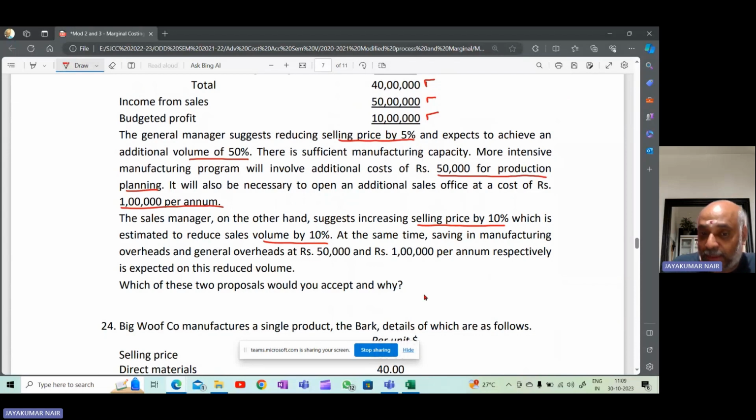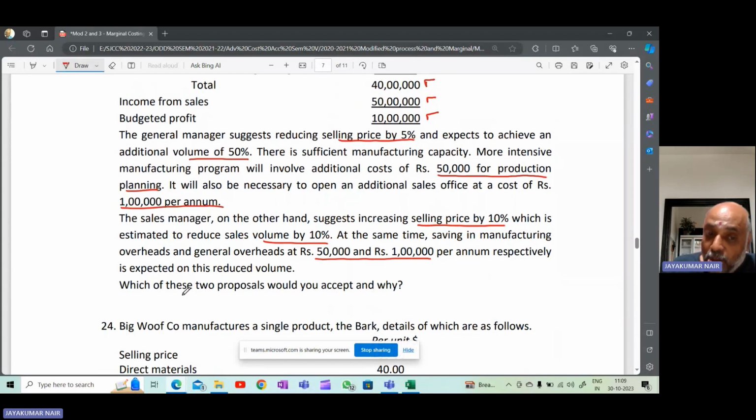At the same time, a saving in manufacturing overheads and general overheads of 50,000 and 1 lakh per annum respectively is expected on this reduced volume. Because your production will reduce and the selling effort is reduced, you will be saving in cost. The saving will be 50,000 plus 1 lakh.